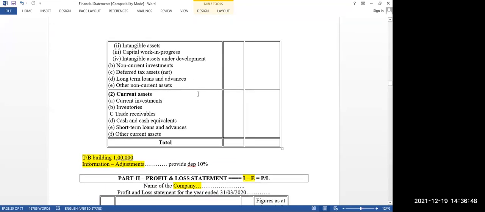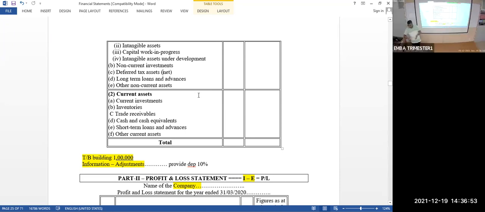Excuse me, advance, one second. Yeah, advance payment. We made an advance payment to the supplier. That will come under other current assets. Advance payment to our supplier. We did not buy any goods, but we have paid money. We are going to buy it next month, like that.